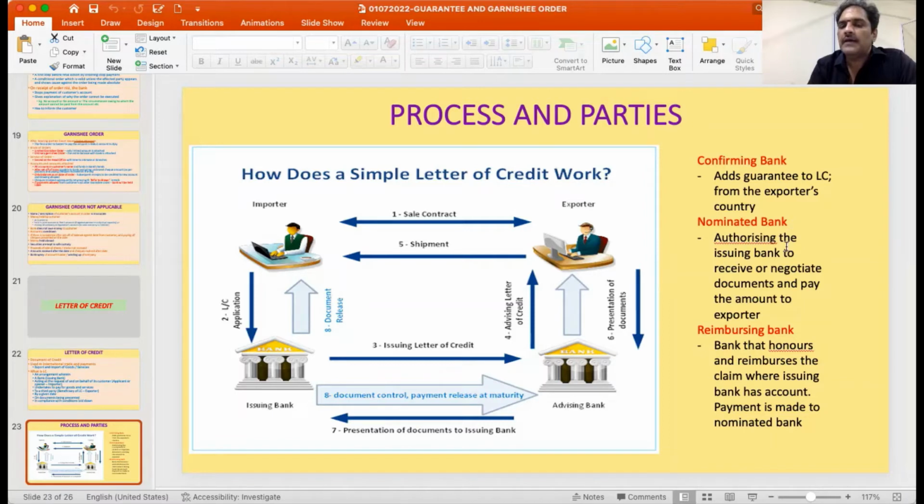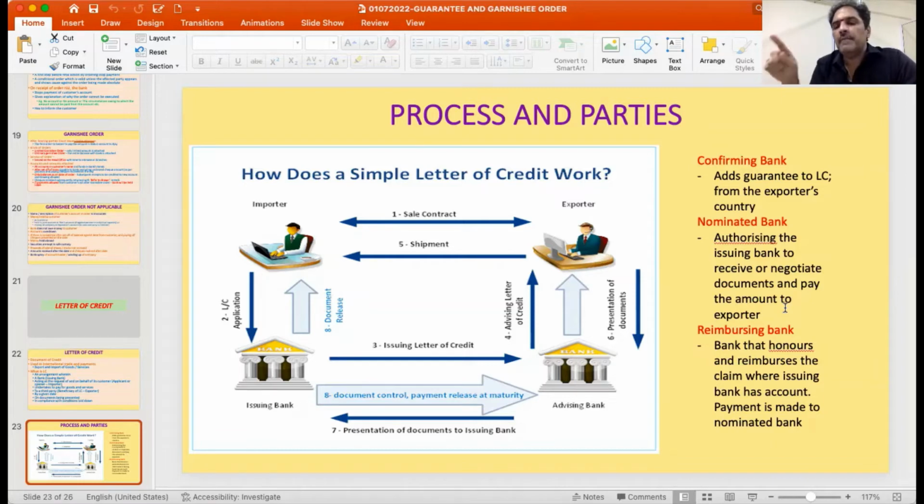Then there is the nominated bank, which is authorized by the issuing bank to receive or negotiate documents and pay the amount to the exporter. This could be a bank located in the exporter's country, where they will be receiving and negotiating the documents, and they will be making the payment to the advising bank or to the exporter. So the nominated bank is a party of the issuing bank who will be receiving the documents. Then finally, the money is supposed to be paid to the advising bank.